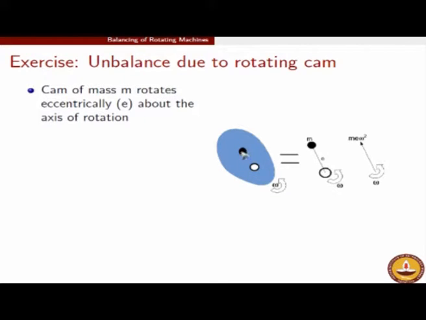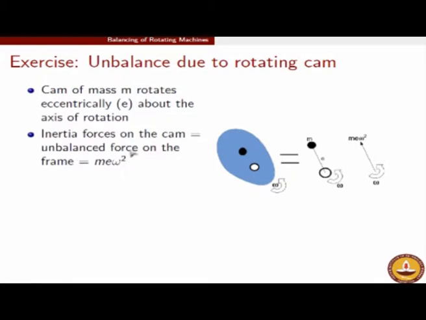As this cam is rotating, this mass will rotate, and once the mass rotates, there is a centrifugal force. The value of that centrifugal force is m e omega square. So, the inertia force on the cam equals the unbalanced force being transmitted onto the frame, and the exact magnitude of it is m e omega square. The orientation of it is aligned exactly with the center of mass of the cam.